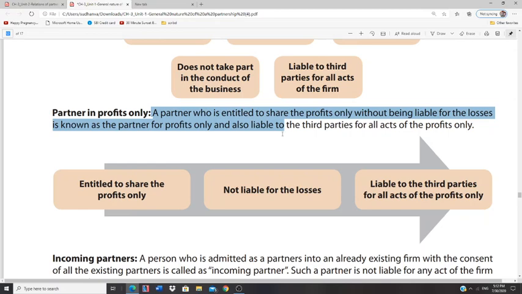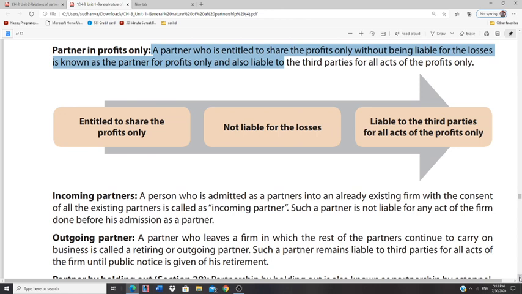Now, let's say in that particular firm, one of the partners, say A, B, and C, A is one of the partners, he has entered into a transaction, and this A had committed his obligation in a fraudulent manner which had earned him profit. A had entered into a particular transaction which had earned profits but in a fraudulent manner. In such case, C also will become liable. Even though he is a partner for profits, because that particular transaction had earned him profits, he will become liable to third parties. Hope I'm clear with this.